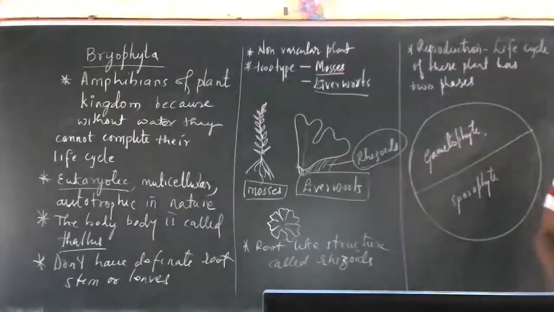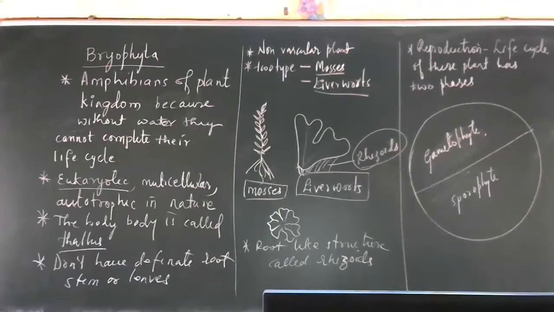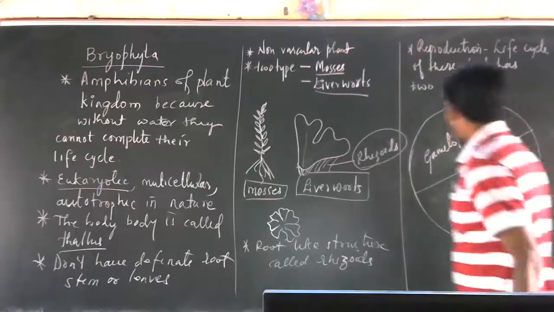Gametophyte and sporophyte. So gametophyte is the gamete producing phase, and sporophyte is the spore producing phase. Sporophyte, gametophyte. See.